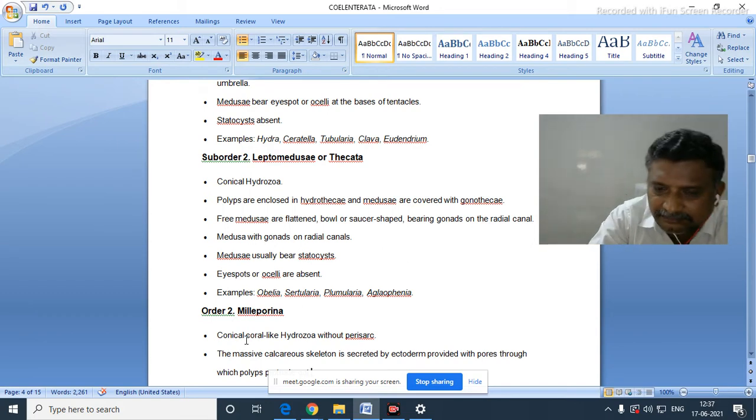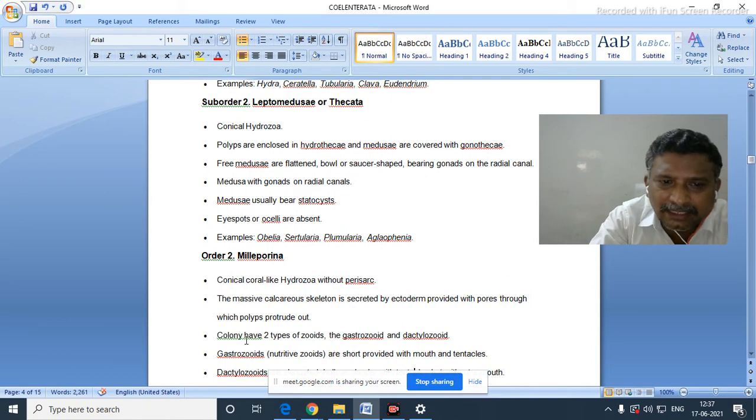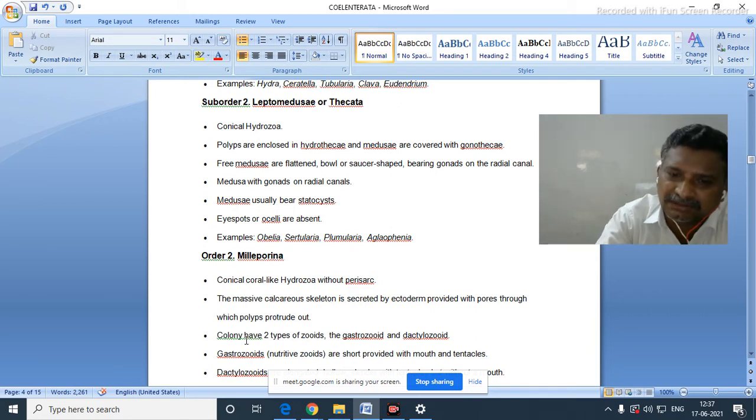Order Milleporina. Conical, coral-like hydrozoa without perisarc. The massive calcareous skeleton is secreted by the ectoderm and provided with pores through which polyps protrude out.